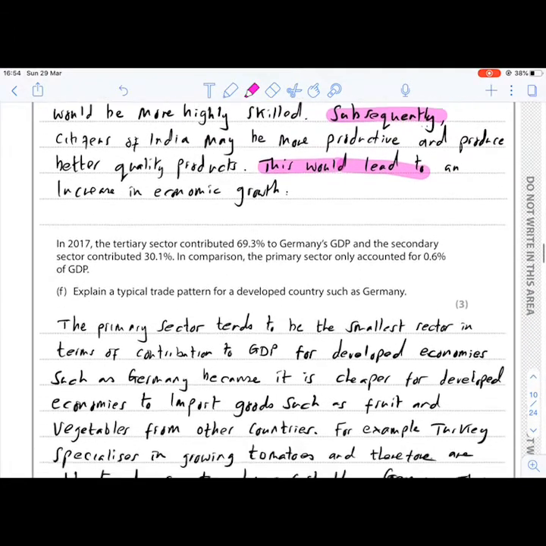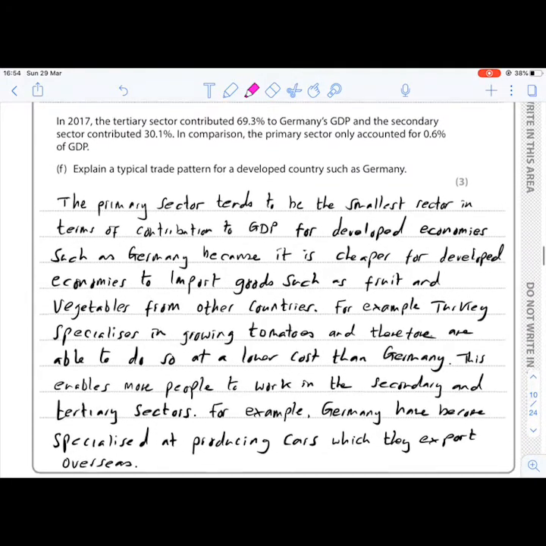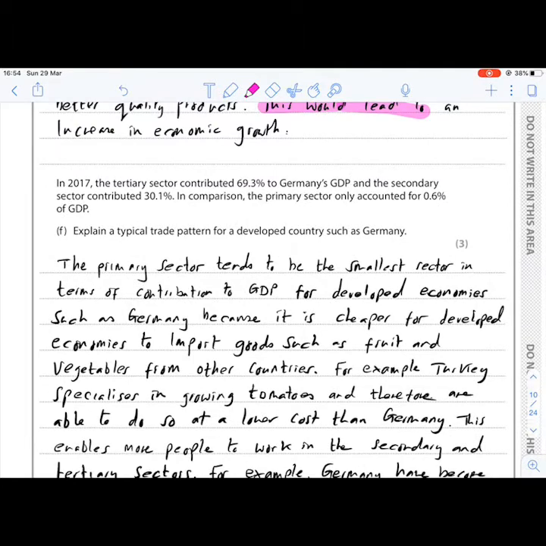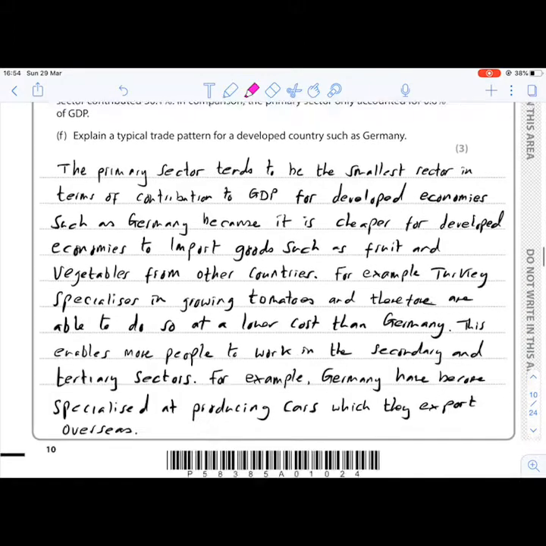Okay, the next question. In 2017, the tertiary sector contributed 69.3% to Germany's GDP, and the secondary sector contributed 30.1%. In comparison, the primary sector only accounted for 0.6% of GDP.